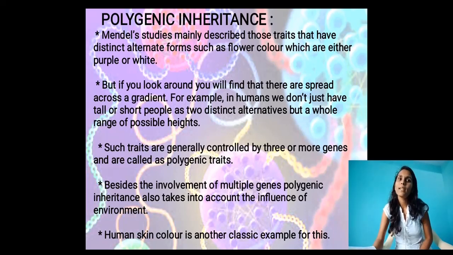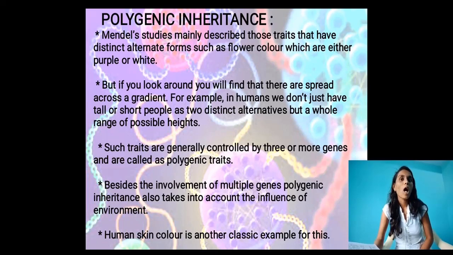Here, Mendel studied traits that have distinct alternative forms. For example, flower color: two forms, purple and white flowers.